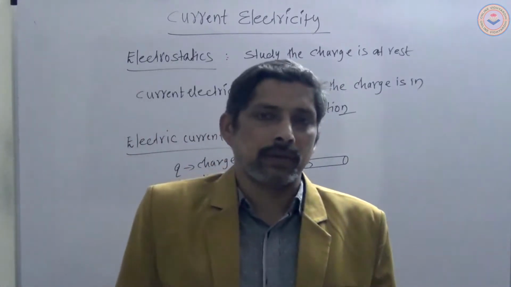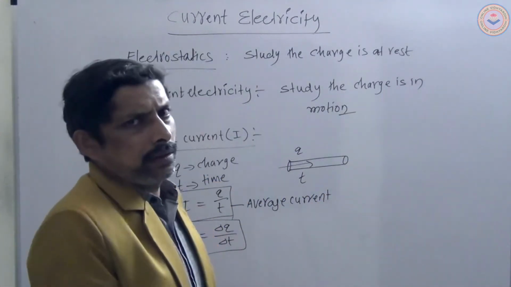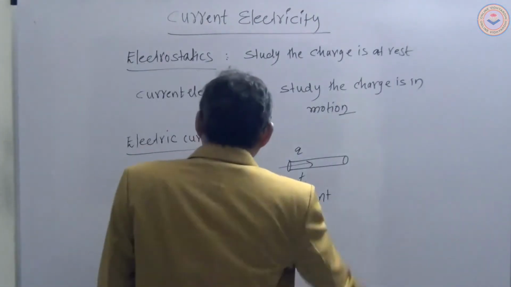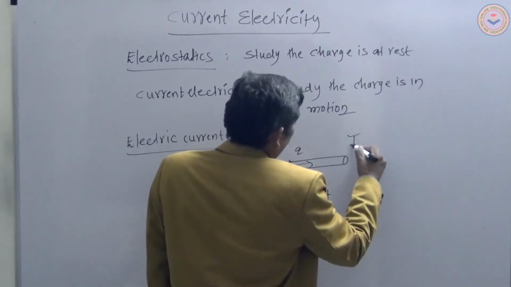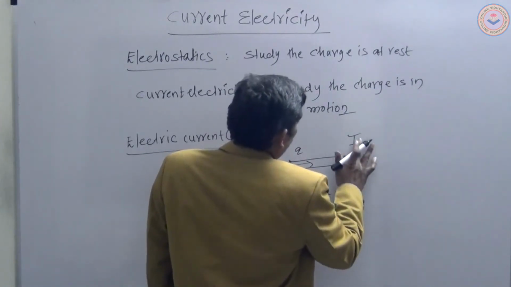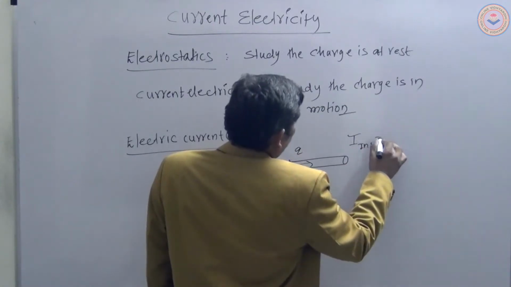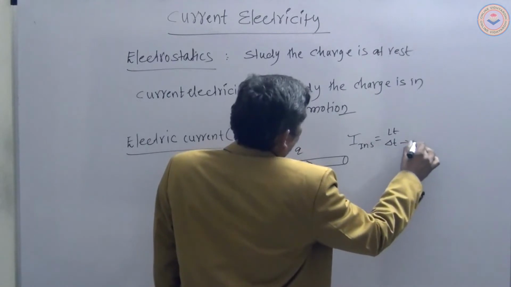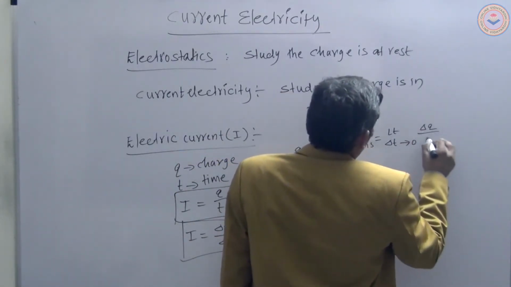Then what is the instantaneous current? Current at a particular instant of time. So how to write the instantaneous current? I instantaneous is equal to the limit delta t tends to 0 of delta q by delta t.